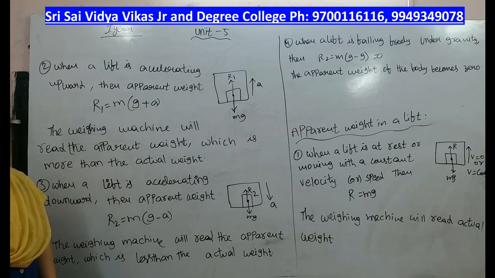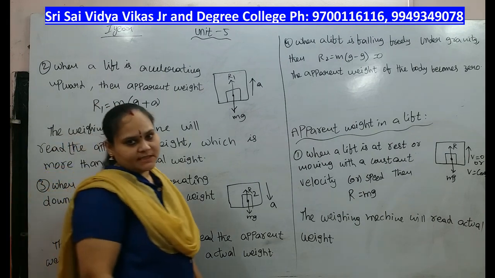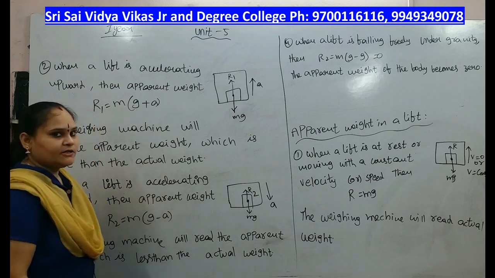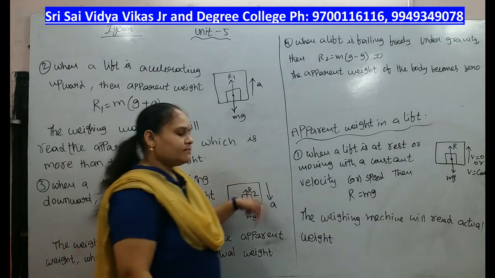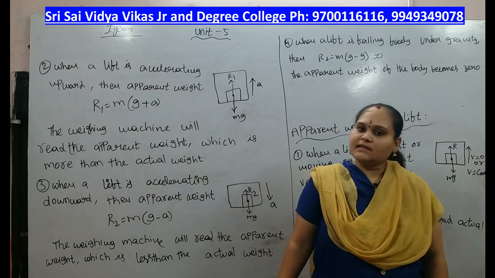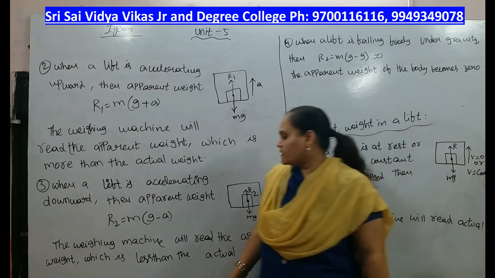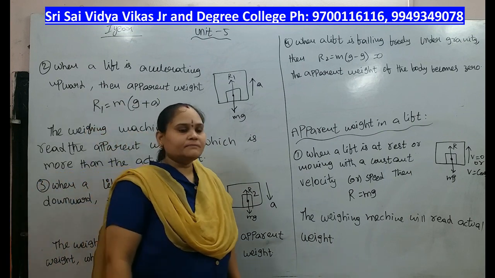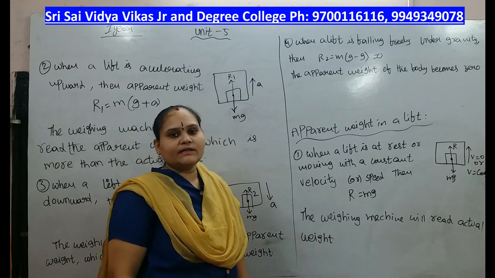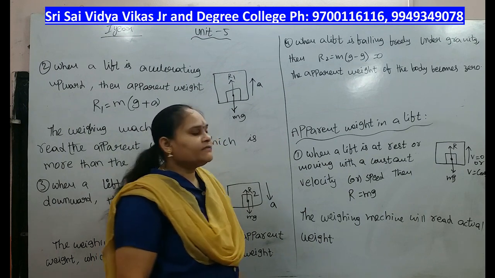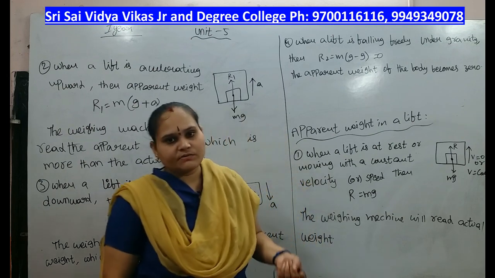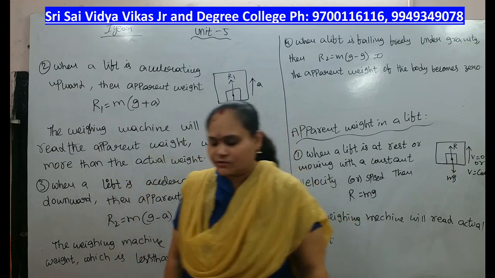The second case is if the lift accelerates upward, then R equals m into g plus a, which is greater than the actual value. If it moves downward, then m into g minus a, which is less than the actual weight. If it is falling freely under gravity, then R equals m into g minus g, and the apparent weight of the body becomes 0. This is the apparent weight, and next class we will discuss the remaining topics. Thank you.